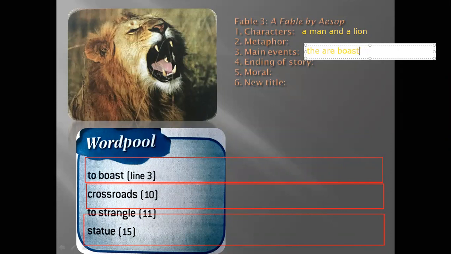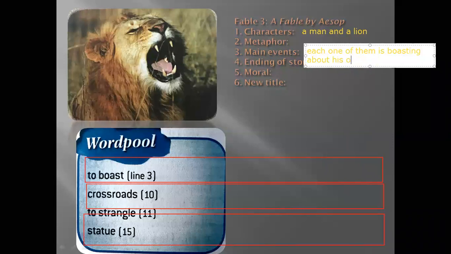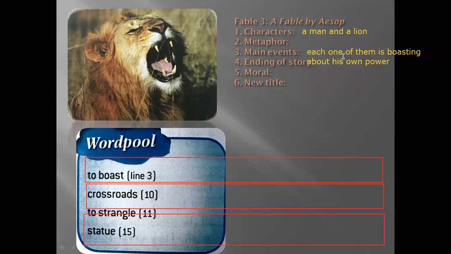No, not they are. Each one of them is boasting about his own power. Is that true? Is that right? Yeah. So what does that mean, boast, again? What does that mean, the word boast? Boast is to talk with pride. Talk with pride. I'm better than you. I am stronger than you. This is the boast.